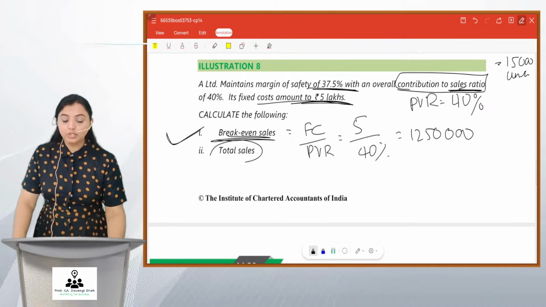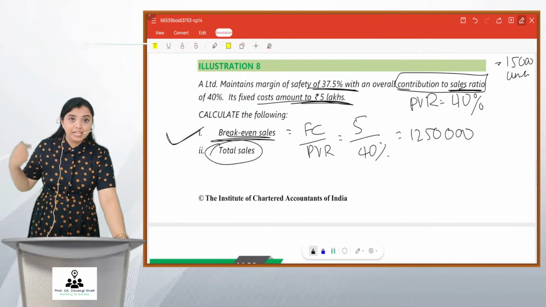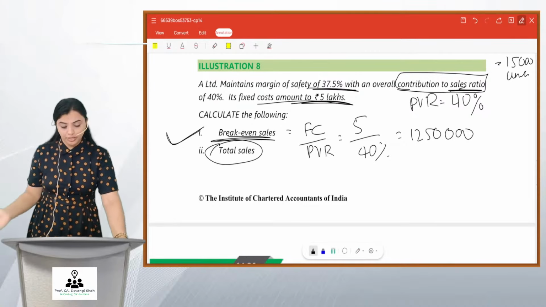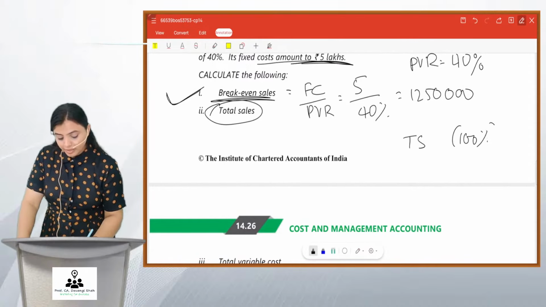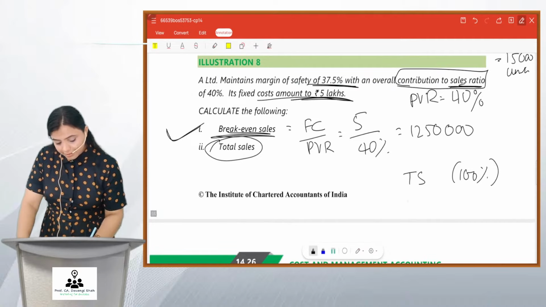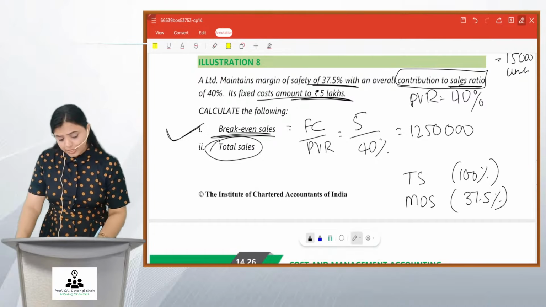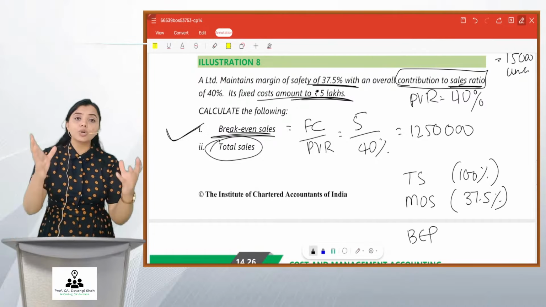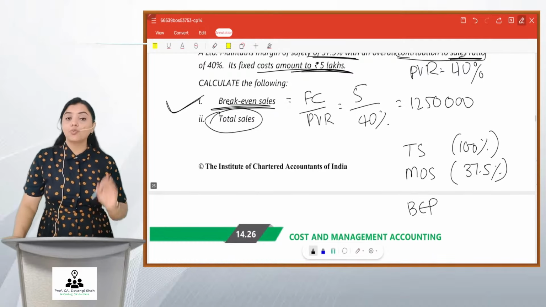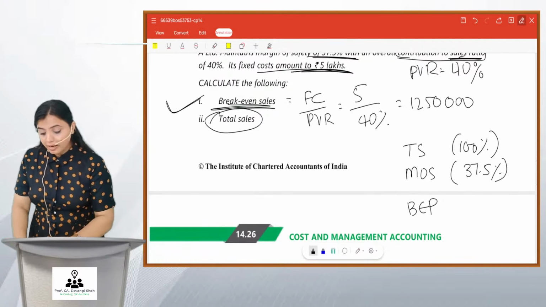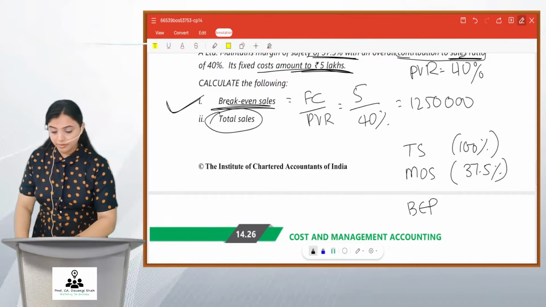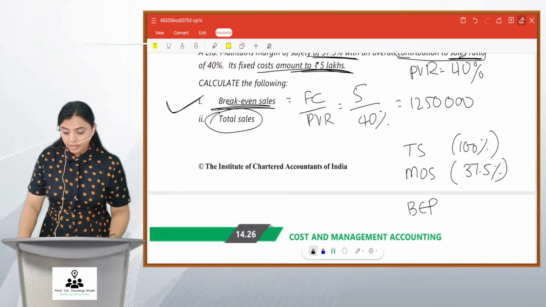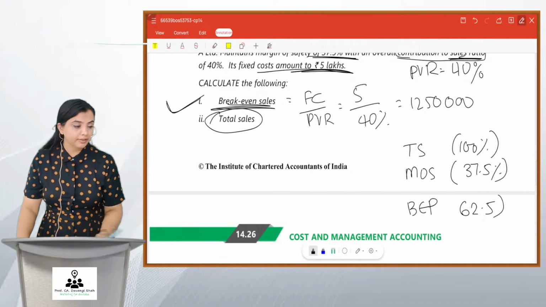What will be total sales? Total sales is nothing but break even sales plus margin of safety. Both should be included. So my dear friends, let me tell you, your total sales are always 100%. They have given that margin of safety is 37.5%. Now, if margin of safety is 37.5%, friends, what will be BEP? Please write in the comment section. It will be 100 minus 37.5, which is 62.5%.